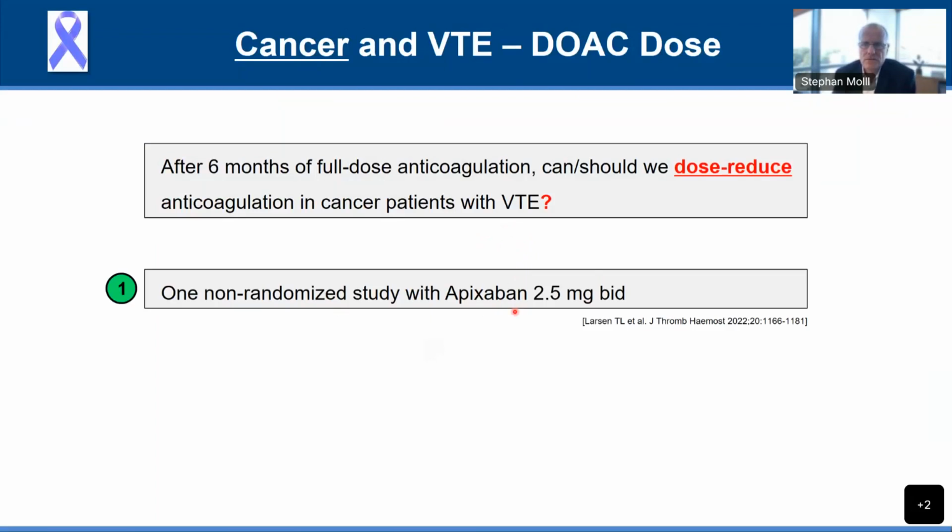And they showed that if you then use the lower dose, yes, there is a failure rate of apixaban, and we know there's always a failure rate with any anticoagulant in cancer therapy, but the failure rate was not enormous, and the apixaban 2.5 BID was relatively safe, even though there was some bleeding. But it does not really answer the question whether 5 milligram BID long-term or 2.5 BID would be more appropriate.